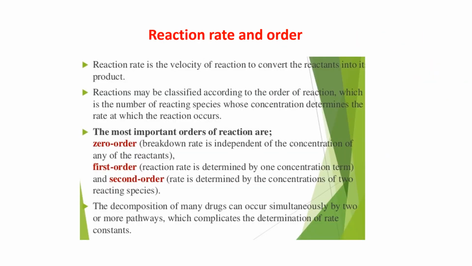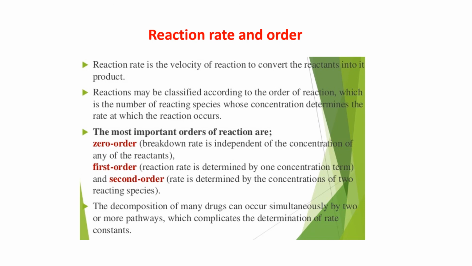What is reaction rate and order? The reaction rate is the velocity of reaction to convert the reactants into products. Number 2, reactions may be classified according to the order of a reaction.